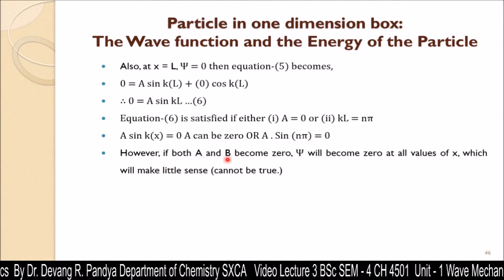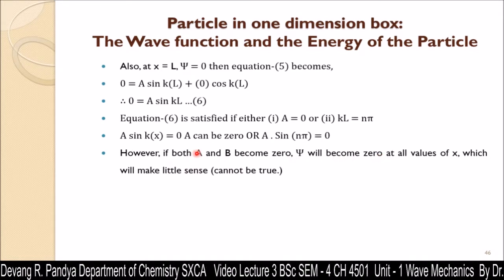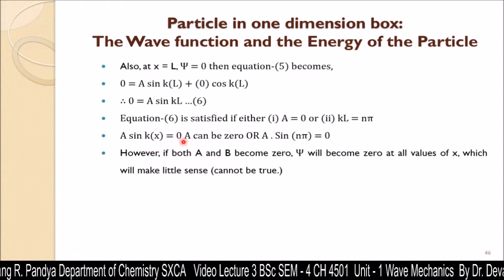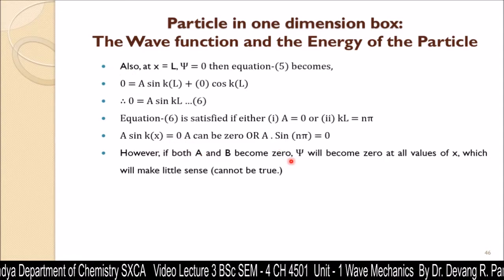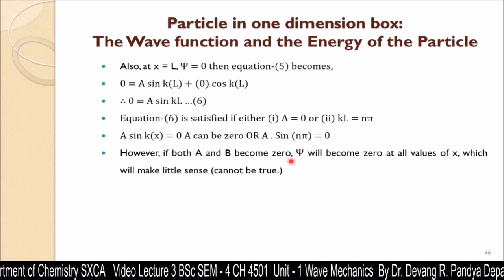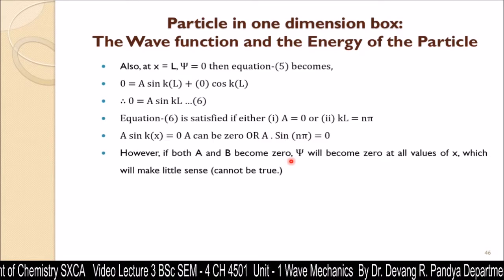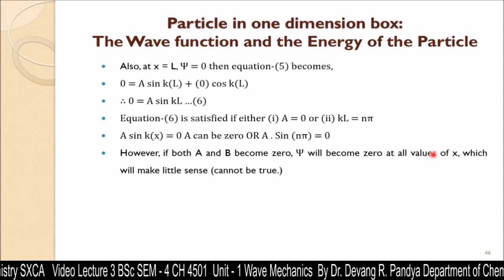However, both a and b can be 0. Psi will become 0 if we consider that both the arbitrary constants are 0, that means psi must be 0, and that is not possible because we have confined one particle into the box. That means the particle is there, psi should not be 0 there. That means a cannot be 0.